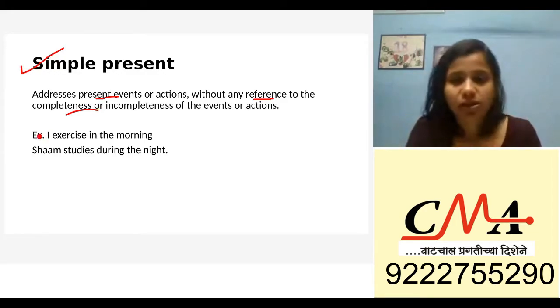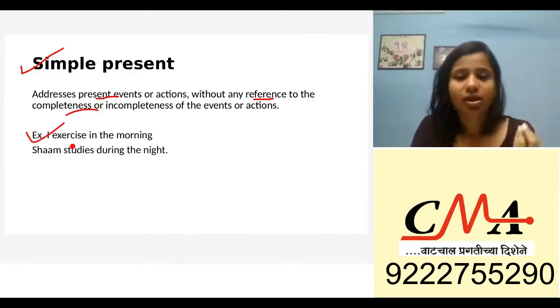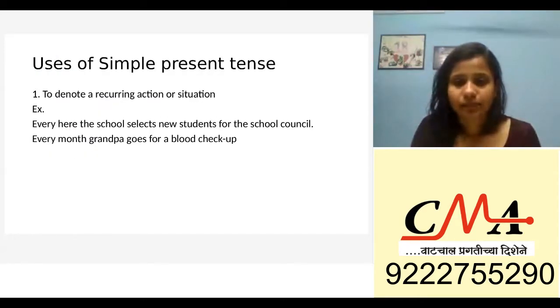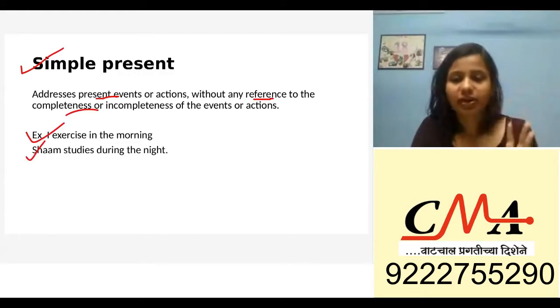For example, when I say I exercise in the morning, you don't know if this person is exercising every morning or which particular morning. It's just simple: I exercise in the morning. Sham studies during the night. Again, very plain information. Now we saw just an example. We now see at what times we use simple present tense.